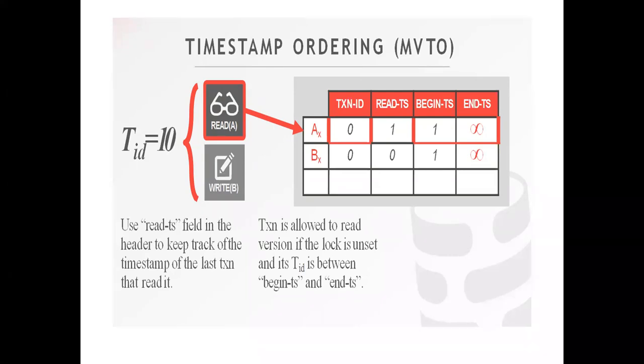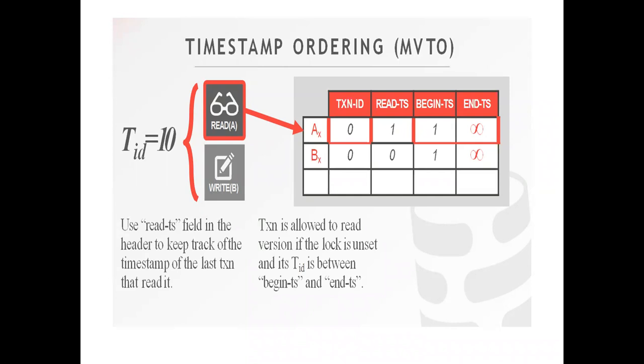If you remember, I told you in the earlier slide that this is the main constraint, that you read the latest version. So TID is 10, it is between the begin TS and END TS, so it will be allowed to read that.